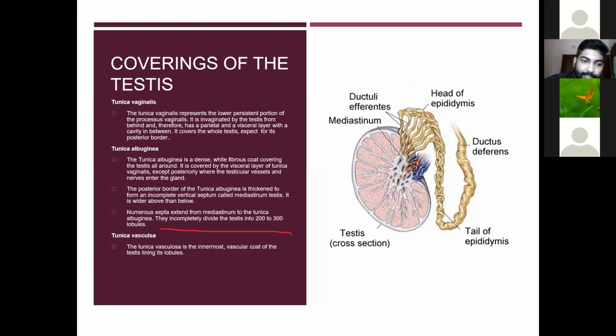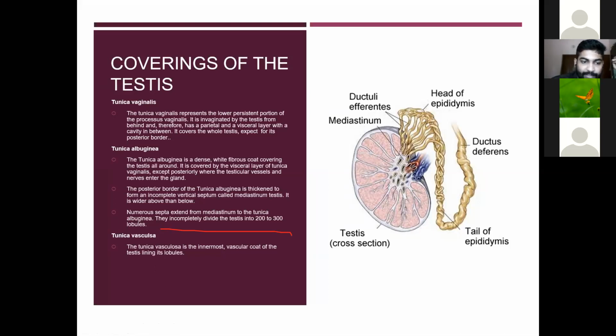Then numerous septa extend from the mediastinum to the tunica albuginea. They incompletely divide the testis into 200 to 300 lobules. So this mediastinum extends to the tunica albuginea. These are the lobules. These septa divide the testis into 200 to 300 lobules.